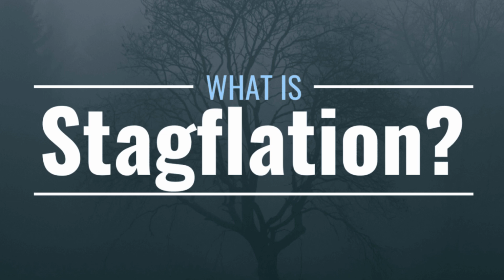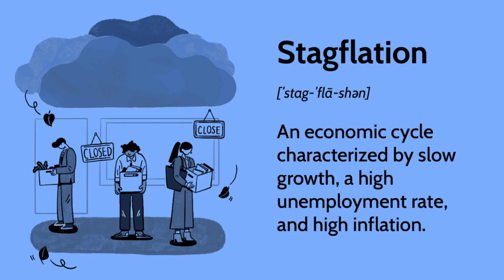Inflation is a rise in the general price level of goods and services in an economy. It is usually caused by an increase in the supply of money in circulation or a decrease in the supply of goods and services available. On the other hand, economic growth refers to the increase in an economy's production of goods and services over time, usually measured by the gross domestic product.